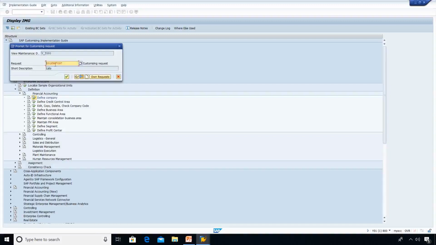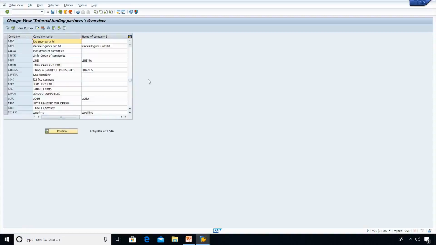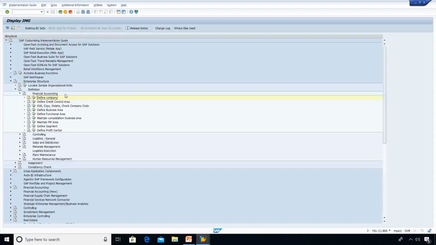Now you will see this Lido request will have a new customizing request number. Whenever you do some customization in SAP, that data will be saved under that customizing request number. All the customization data will be client dependent. Like we are in 800 client.